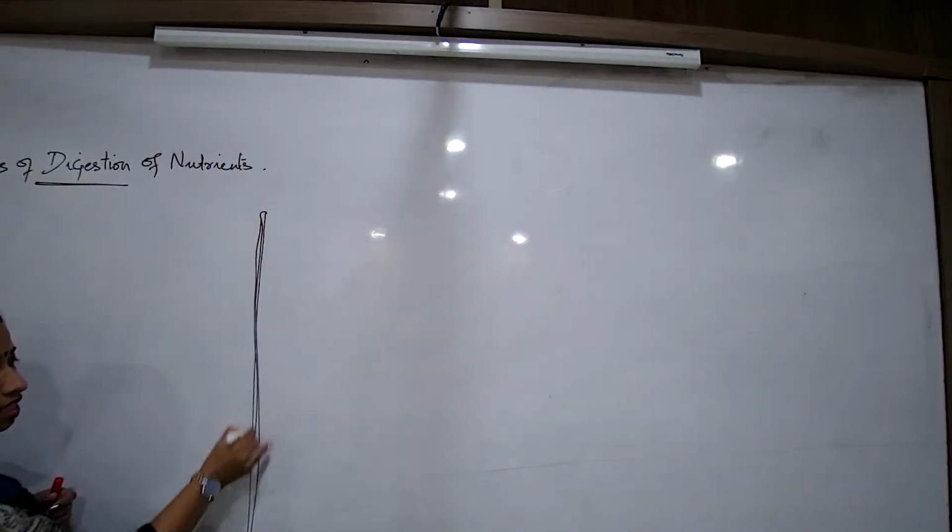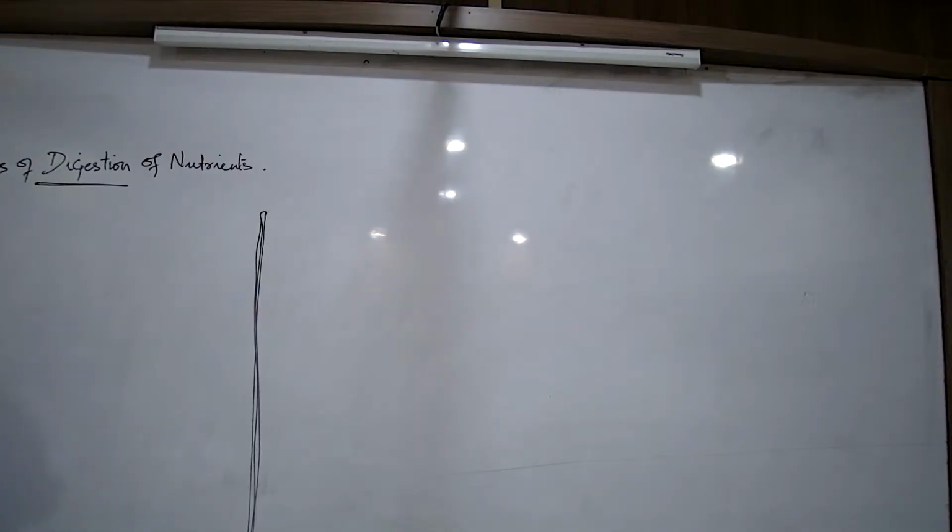The small intestine is divided into three parts, which I already told you last day: the duodenum, the jejunum, and the ileum. Majorly in the small intestine, the process of digestion takes place. So let me start understanding the steps of digestion.